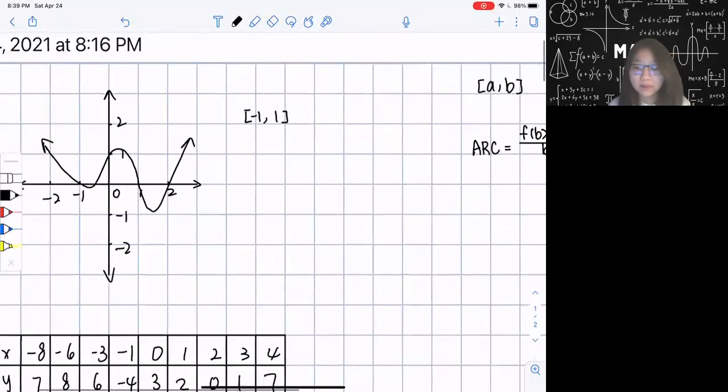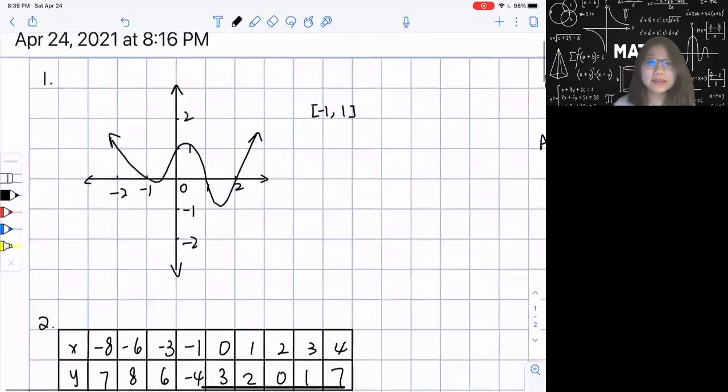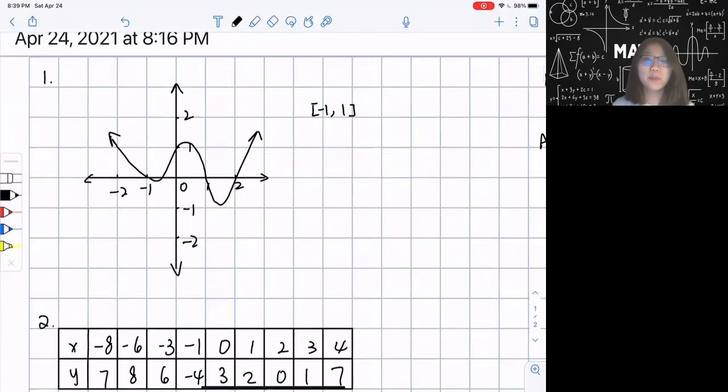So let's see. What are my 2 points? I'm finding the 2 points on the graph with the x values of -1 and 1. So let's plot these 2 points. First I have this point right here, and secondly I have this point. So I'm just going to connect these 2 points, and I'm calculating the slope.